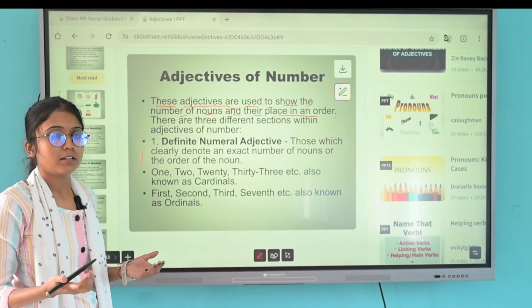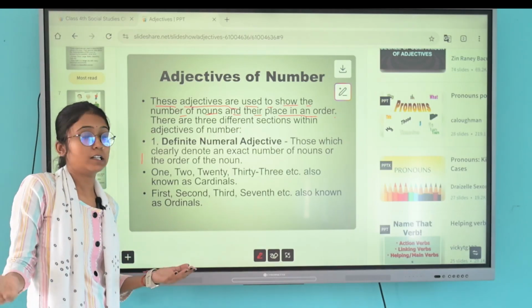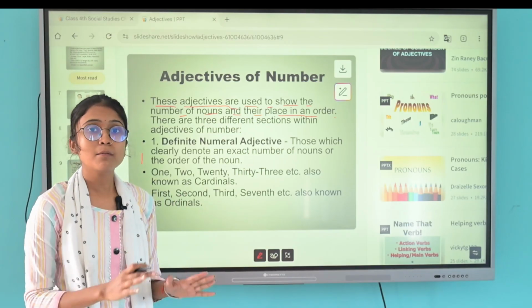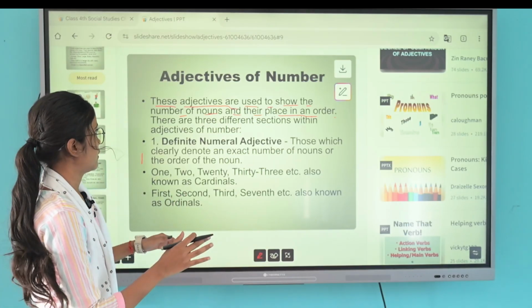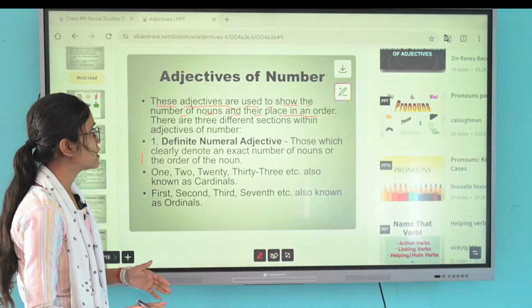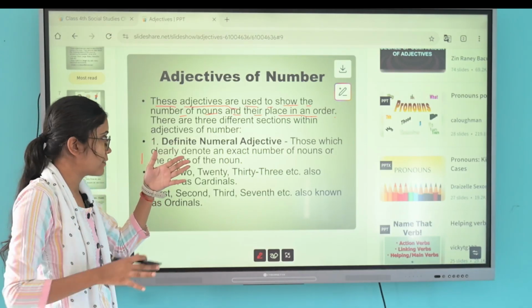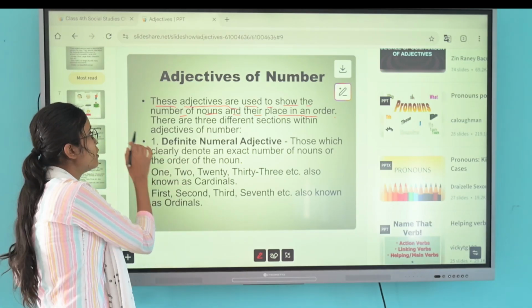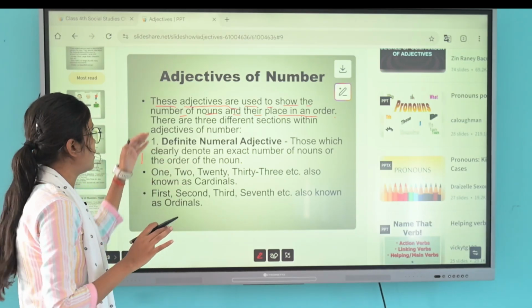See how many nouns there are, how many persons, how many things. So it simply shows the number of things and their place in order, how they are placed, like first, second, third, fourth. There are two types of adjectives of number.